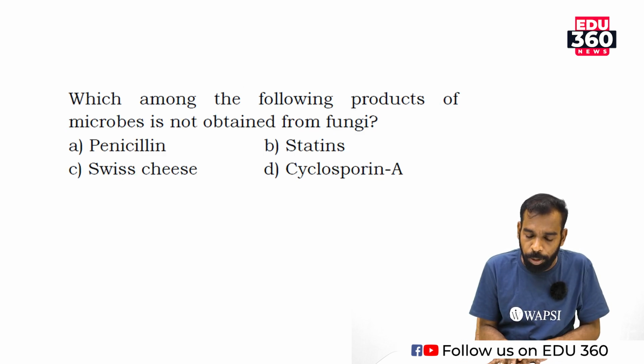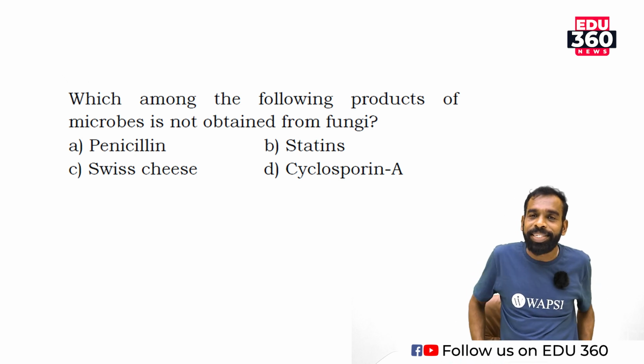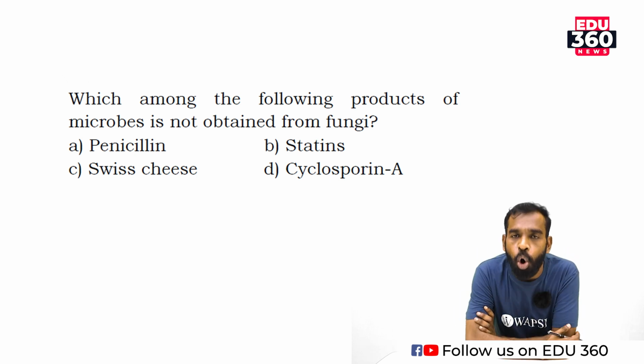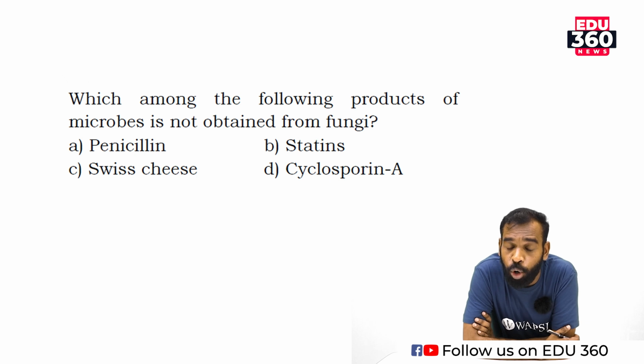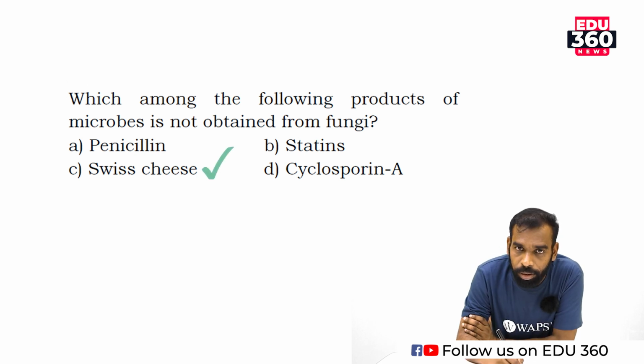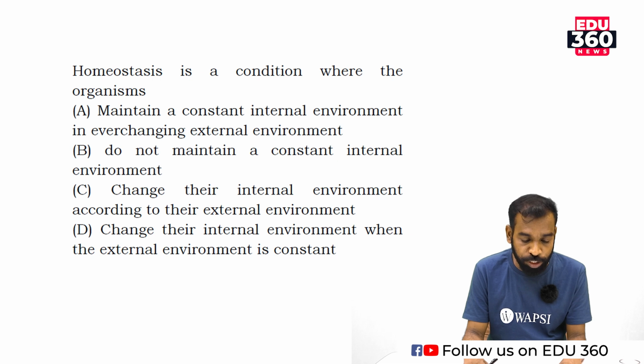Which among the following products of microbes is not obtained from fungi? Penicillin is the product of a fungus. Statin, Swiss cheese, cyclosporin A, Trichoderma polysporum. What is statin? Statin is a blood cholesterol lowering agent. Penicillin is a fungal product. Swiss cheese is a fungal product. Cyclosporin A is a fungal product. And statin is not a fungal product. Move to the next question.